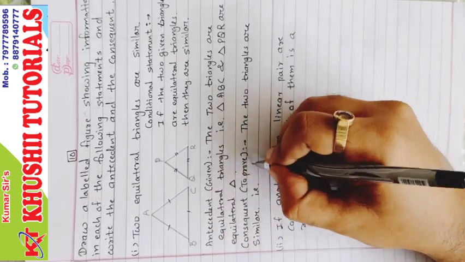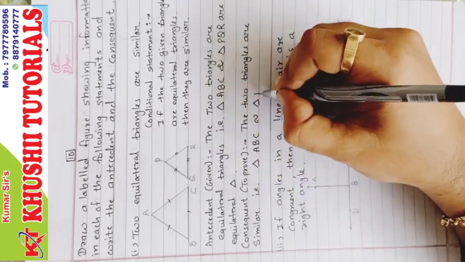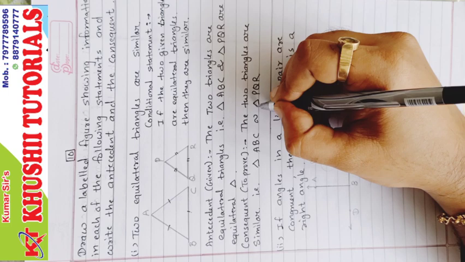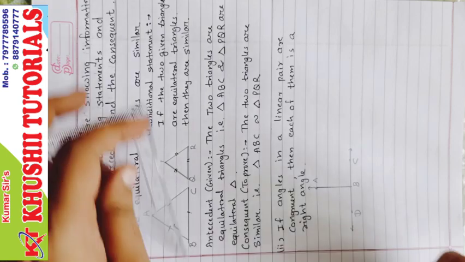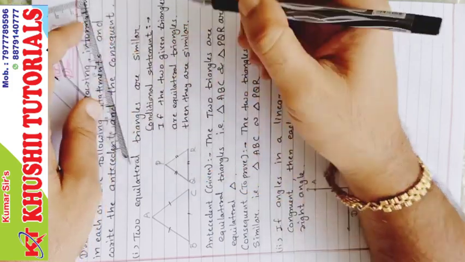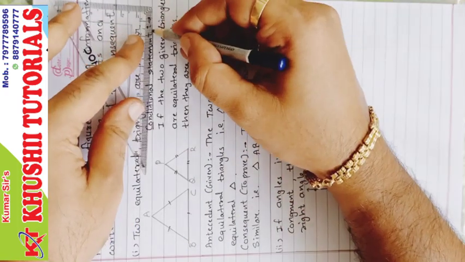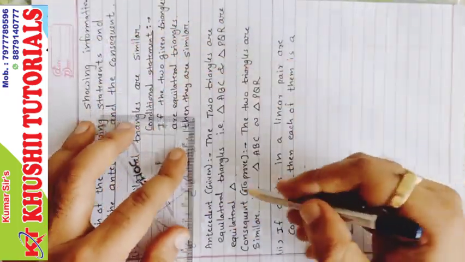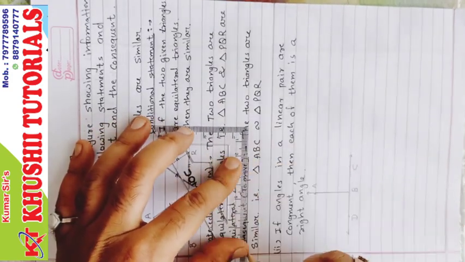That is, triangle ABC is similar to triangle PQR. That's all. This is the consequent to prove. If you want to underline, you can underline the main part. That is conditional statement. I will be using pencil to underline this. Conditional statement, antecedent, and the consequent.